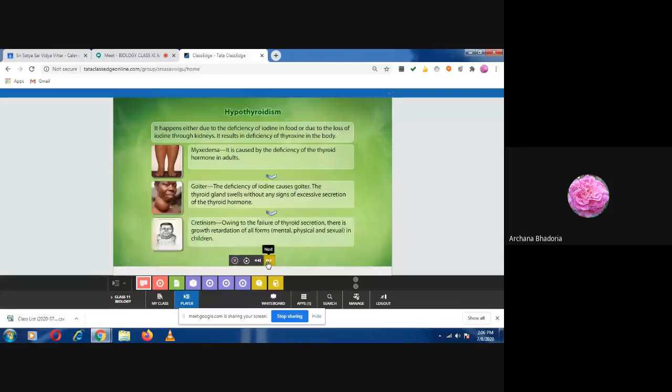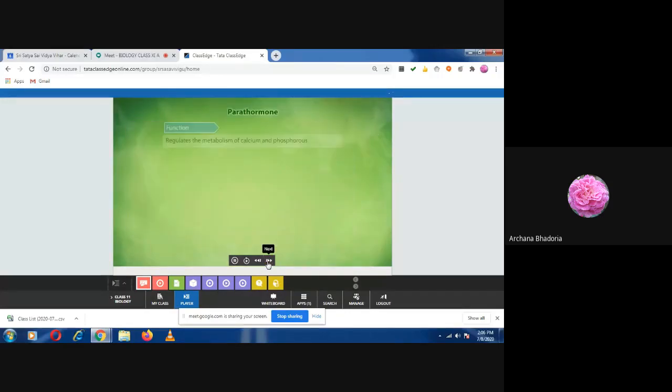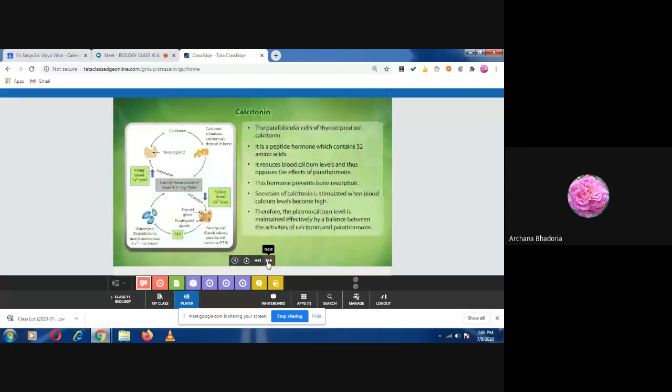So what is the function of the calcitonin? Did you all note down everything about the calcitonin? Regulate the calcium balance of the body. Did we discuss this calcitonin?